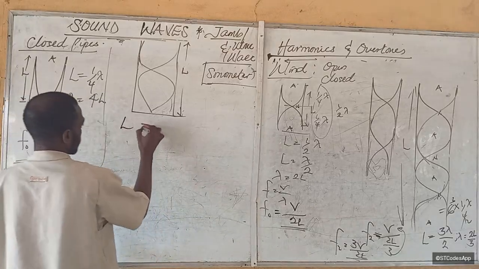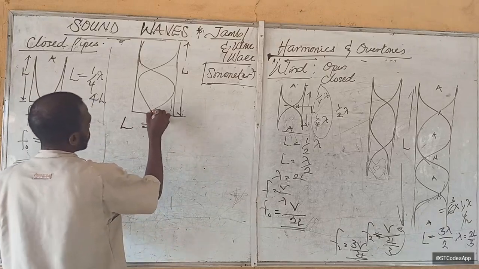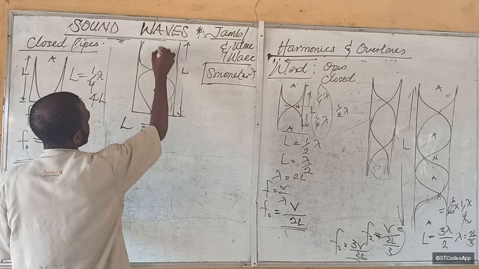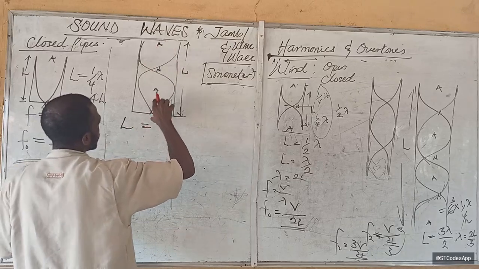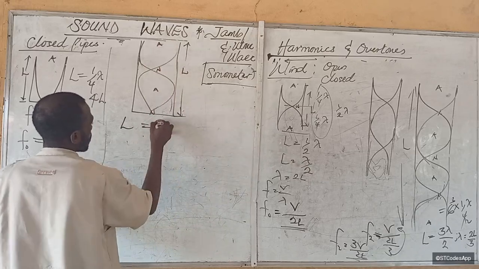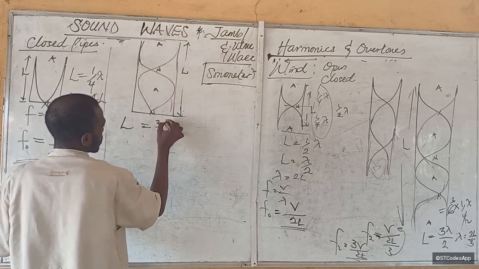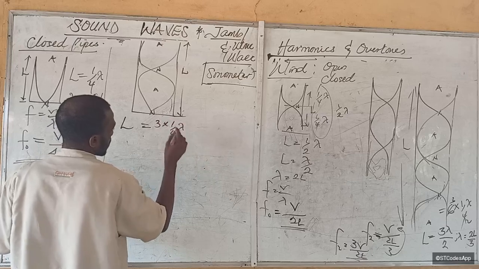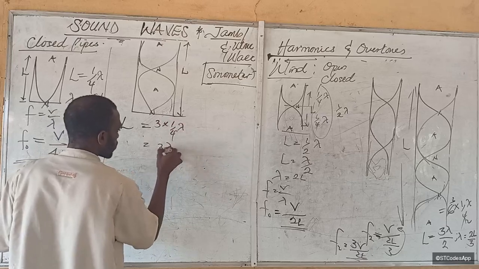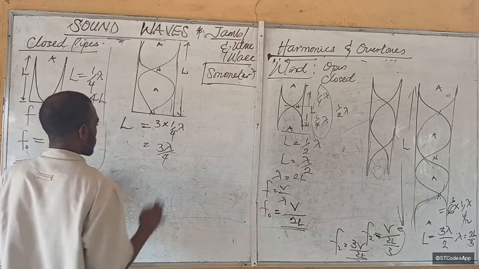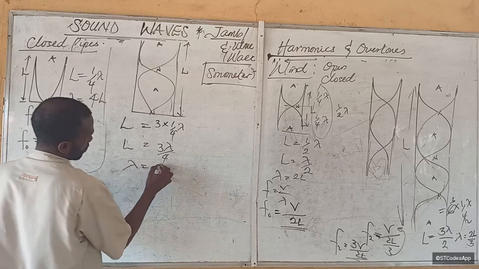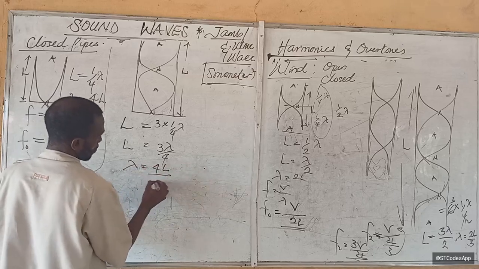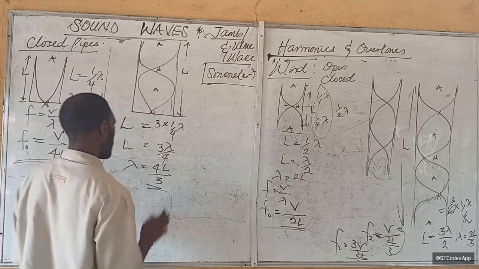So the entire length of this thing, how many wavelengths does it cover? Node, antinode, node, antinode. So we have 1, 2, 3. That will be 3 times 1 over 4 lambda. Simply say 3 lambda over 4, just putting the lambda on top next time. So L is equal to this. So what will lambda be? 4L over 3. This makes sense, right?